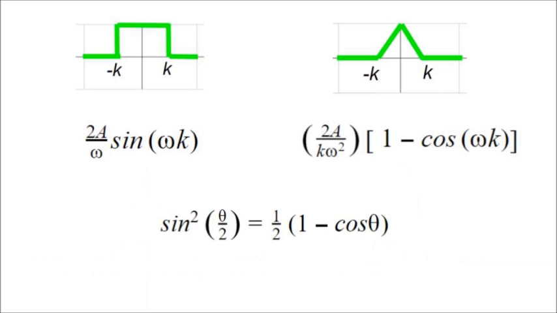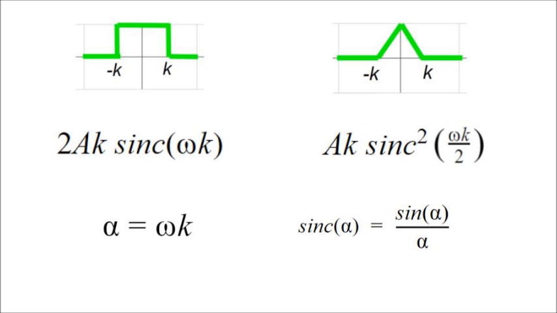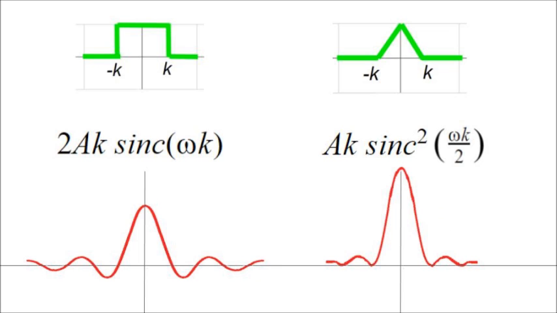Let's use the double angle formula. Nice. And a new function, the sinc function. I promise I'm not making this up, but consider it for angle alpha. Wait a minute, is alpha really an angle? Well, omega is a frequency, k is a time, so yes, alpha is an angle. Do the one on the left first. Look at it, replaced. Next, the one on the right. Look at it, it's a square there, good. Two cheers for symmetry.